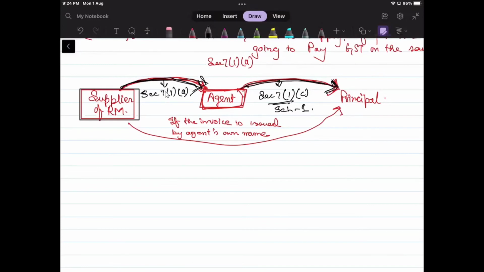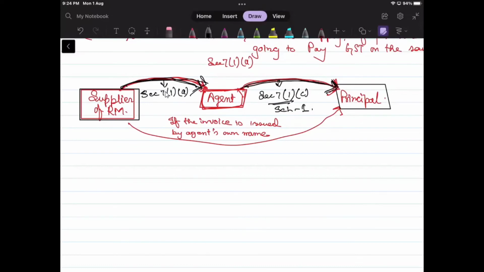What we are more concerned with here is the principal and agent. If the bill is not there, then we have to see it from another point of view, whether those agent services are taxable or not. A normal agent does the same, but a DCA agent does that job also. I've seen in my practical life that they provide short-term loans and advances to the customers.